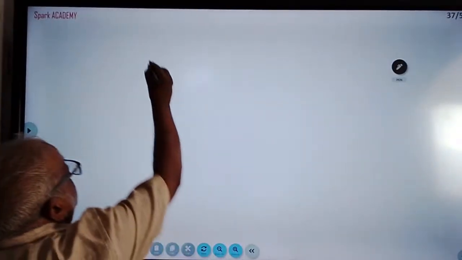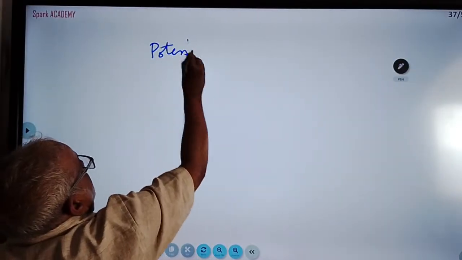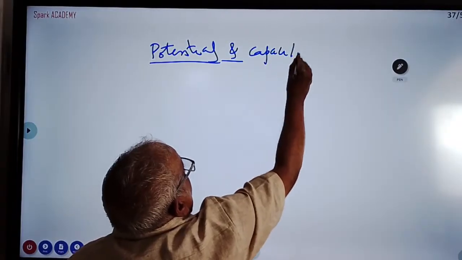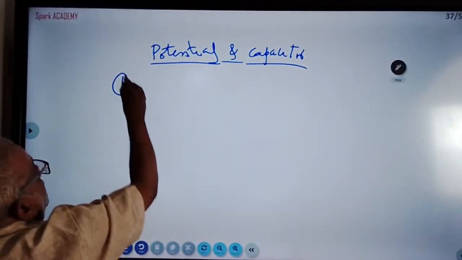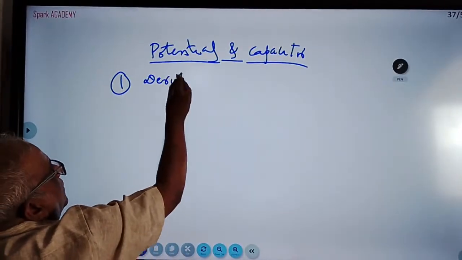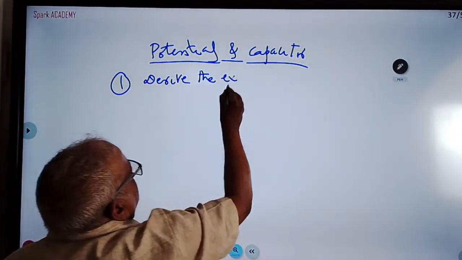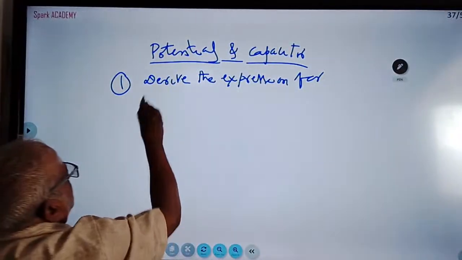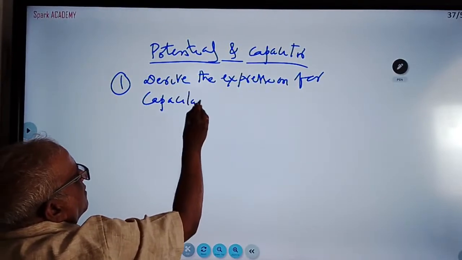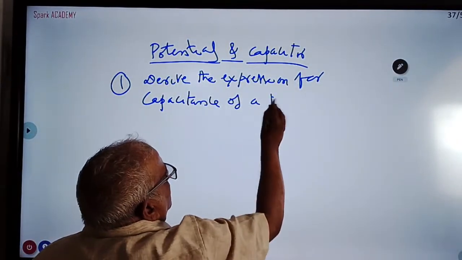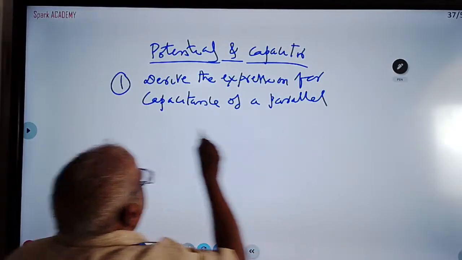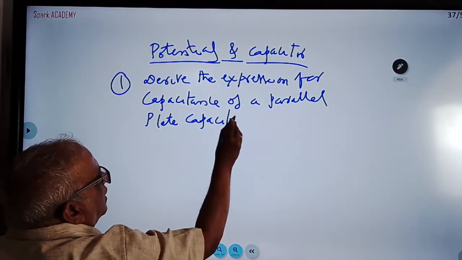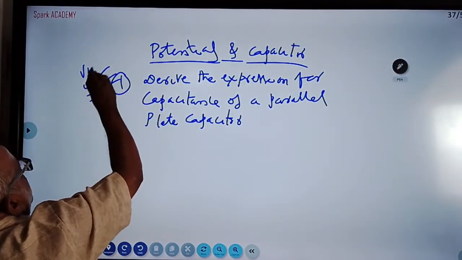And potential and capacitors. I forgot to tell about this. Potential and capacitor. What are the important questions? Derive the expression for capacitance of a parallel plate capacitor. This is very important. They are asking it, very important.